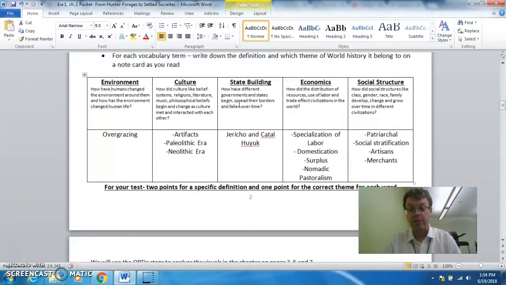So, what do you need to do in this test? You will need to write the definition of the word. Give a specific definition with as much world history details as you can for 2 points. And then you will need to say which theme it fits under. So for overgrazing, for example, you'll need a definition and a theme.